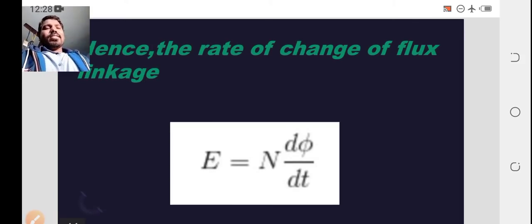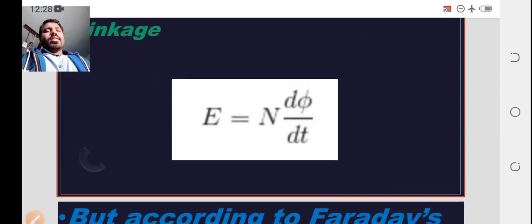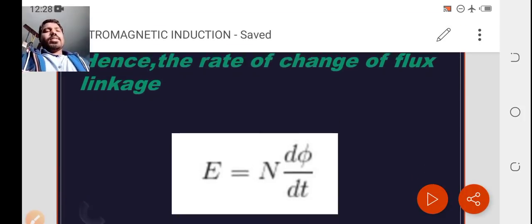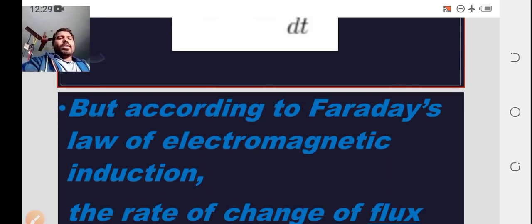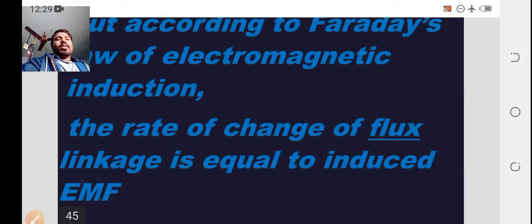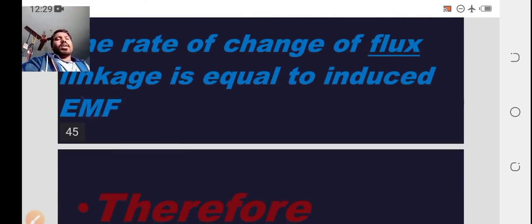The flux change from T2 minus T1, that is the induced EMF. The flux change can be considered as E equal to N d phi by dt. But according to the Faraday law of electromagnetic induction, the rate of change of flux linkage is equal to induced EMF.